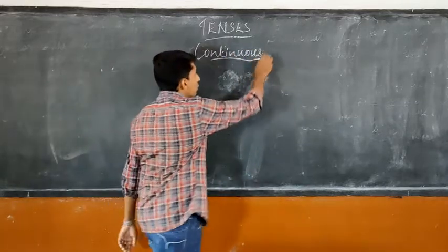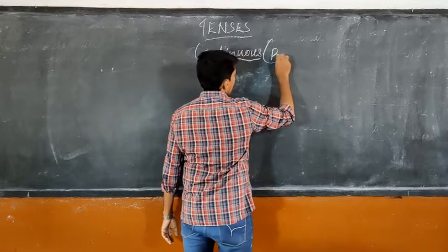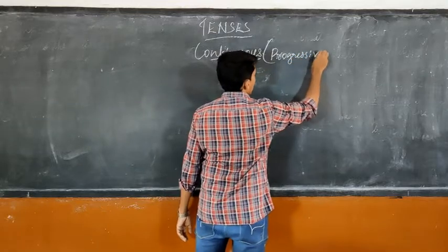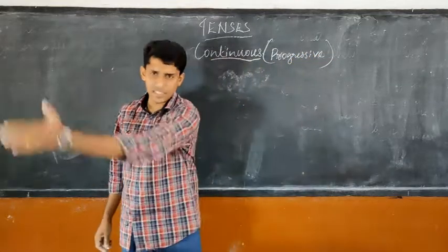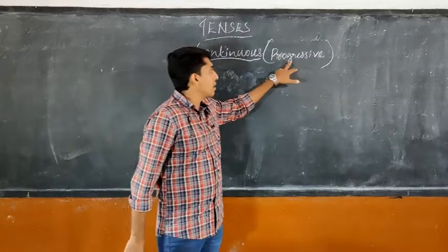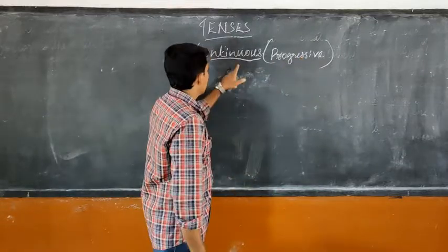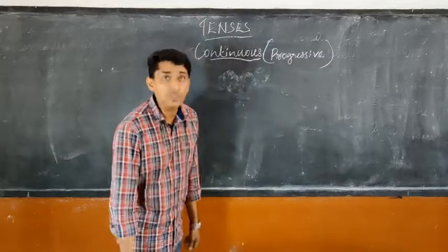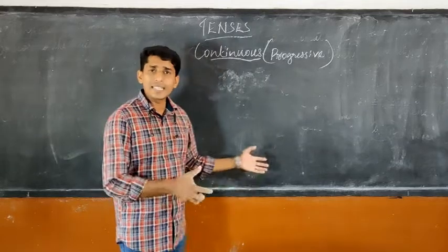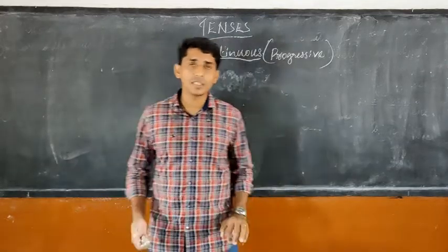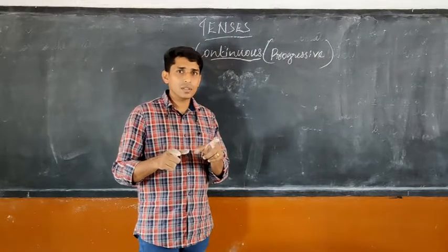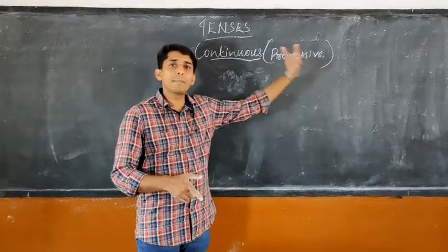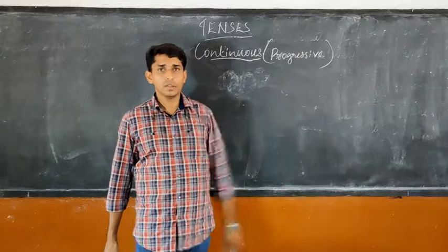Nowadays, the word used for continuous tense is progressive. Progressive, what is progressing? That means continuing. Nowadays, grammarians use the word progressive, but also keep in mind, progressive also is used for continuous tense. This is entirely different from what we learned last day. What we learned last day was about simple activities happening now, or which happened or which will happen. 3 forms.